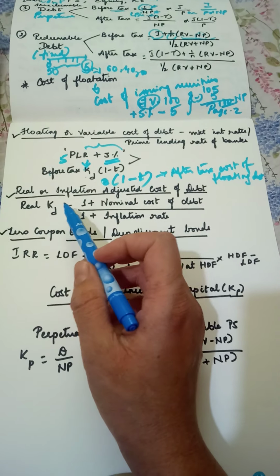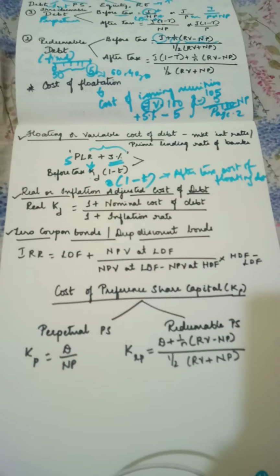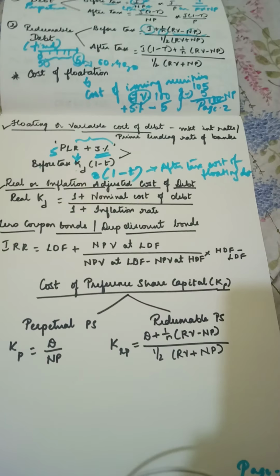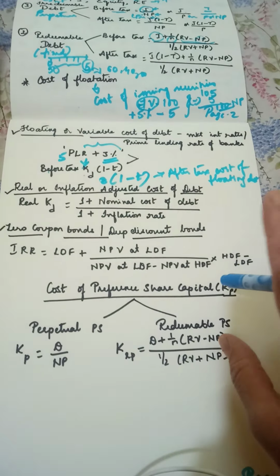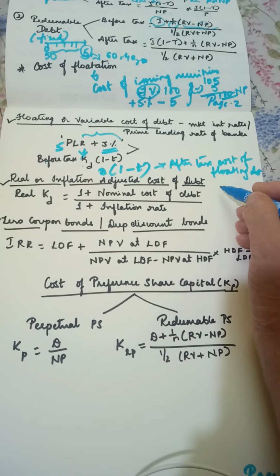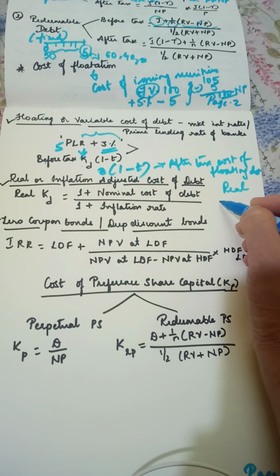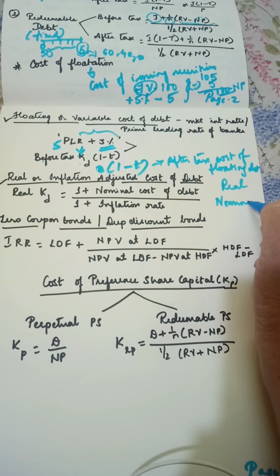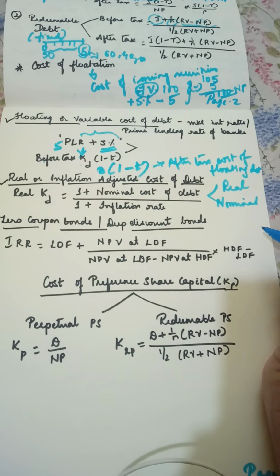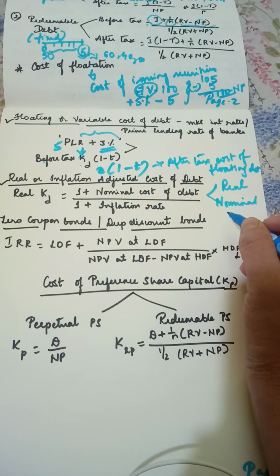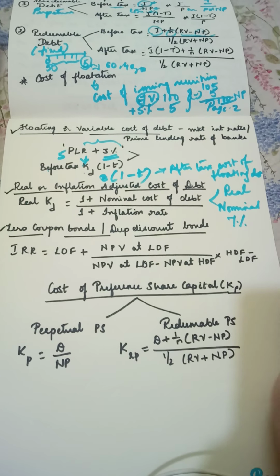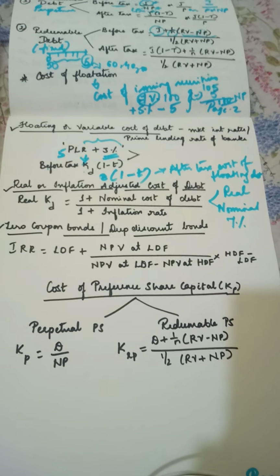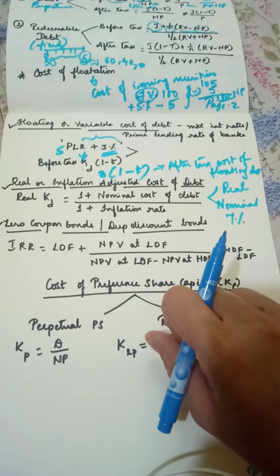Then you have real or inflation adjusted cost of debt. What is this, real or nominal? There are two terms which you need to keep in mind. One is the real, another one is the nominal. What is nominal? Let's assume a company has issued debt carrying interest rate 7%. This is the nominal. Whatever they have declared, that is the nominal.